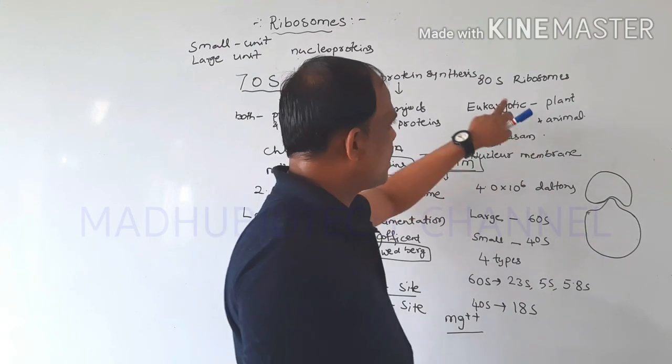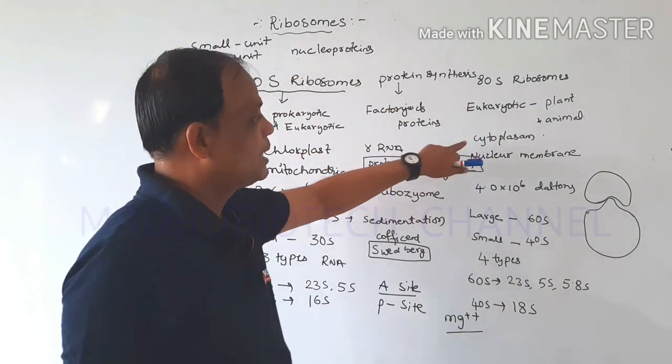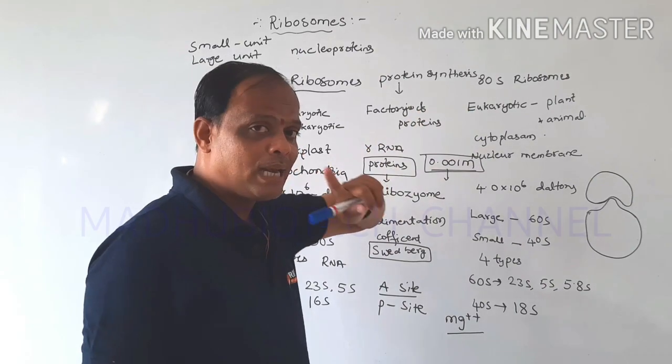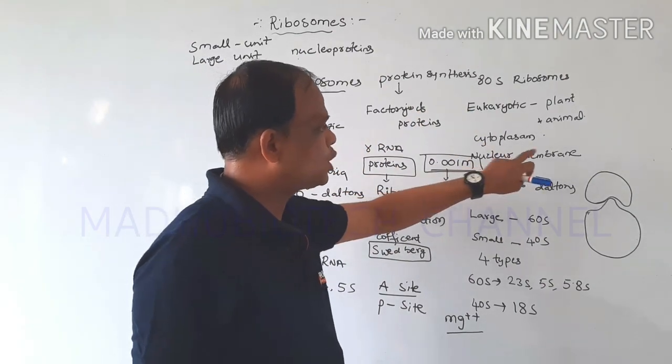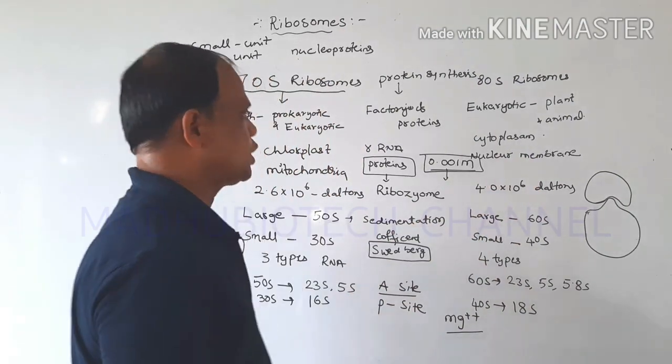The 80S ribosomes are located in eukaryotic cells in the cytoplasm, as well as attached to the nuclear membrane and the endoplasmic reticulum.